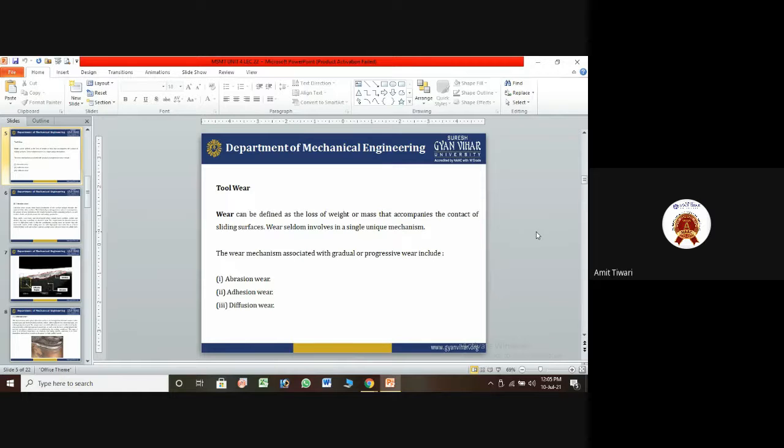Now, how is it possible? It is possible when the wear mechanism is associated with a gradual tool process. So with increasing the metal, we will be reducing the factor and increasing the surface density of the metal, which is not related to high strength. So the wear mechanism is associated. There are different types of zones, which we can also discuss in a different section. That is very important to understand the wear mechanism failure.